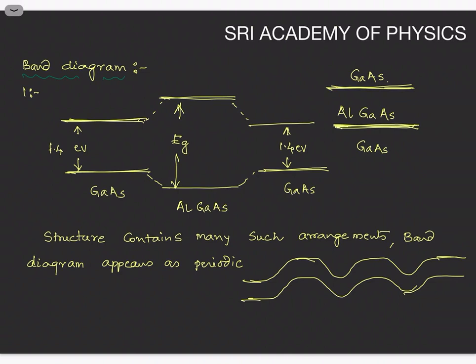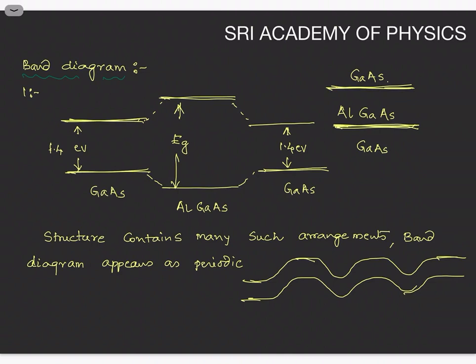So this is varying band gap. The band gap increases by doping of aluminum arsenide. So here the band gap increases, and in the third layer the band gap is again 1.4 electron volts, right? Now when we construct such a type of band energy diagram, the band energy diagram appears like this.